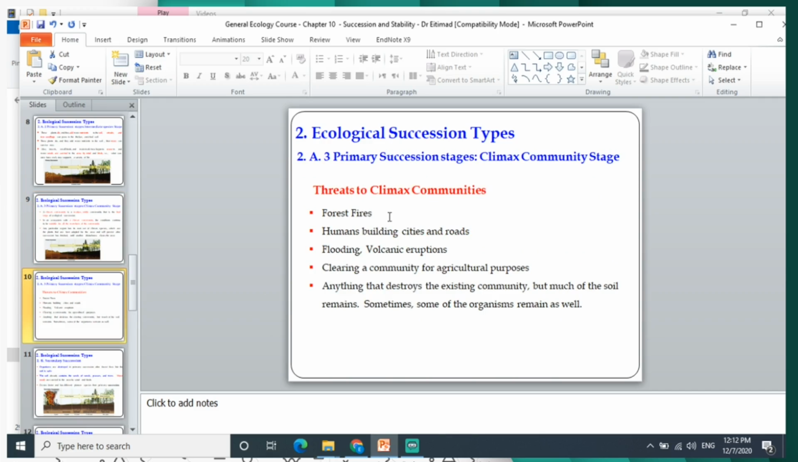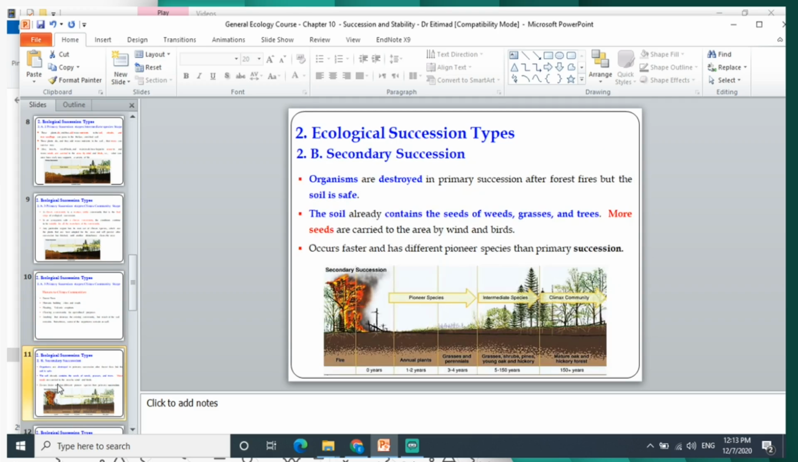These threats can be fire, humans building cities and roads, flooding, volcanic eruption, clearing the community for agricultural purposes, and other human activity, which destroy the existing community, but the soil will remain. So the soil will remain, and this soil will begin the secondary succession.